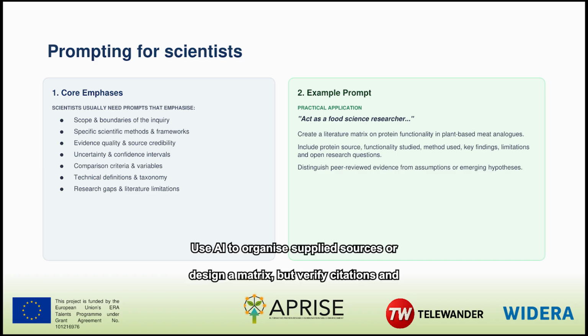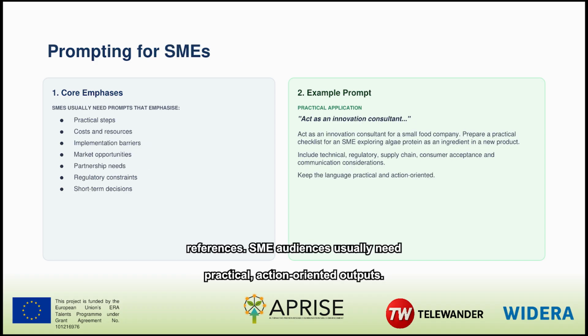Use AI to organize supplied sources or design a matrix, but verify citations and extract findings from the original papers, rather than trusting generated references. SME audiences usually need practical, action-oriented outputs. Useful prompts emphasize costs, resources, implementation barriers, market opportunities, partnership needs, regulation, and near-term decisions.